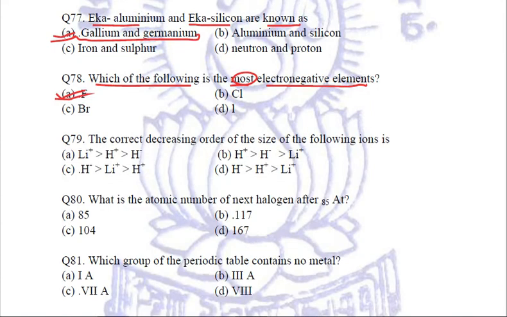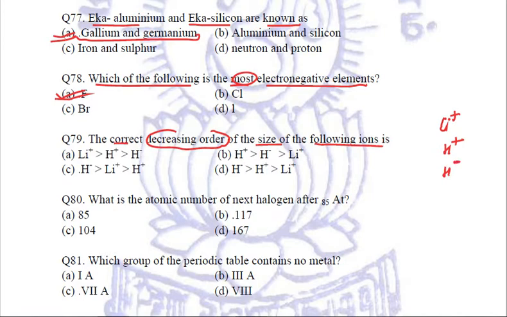Coming to the next question, the correct decreasing order of the size of the following ions is. Now, what is the difference between them? If we relate, one is lithium ion, one is hydrogen ion, cation, and one is hydrogen anion.